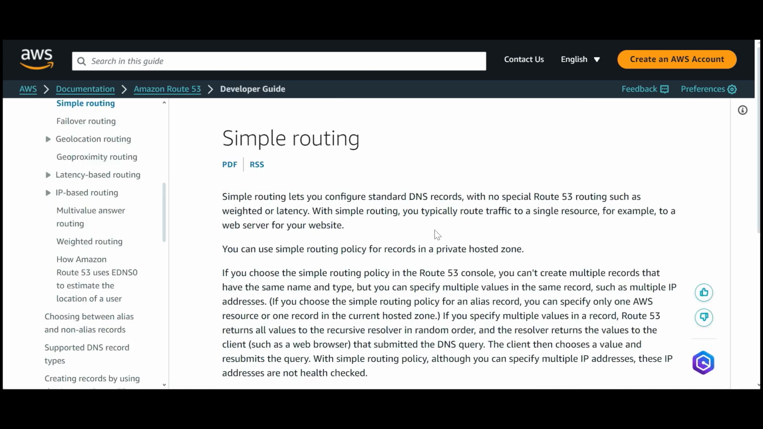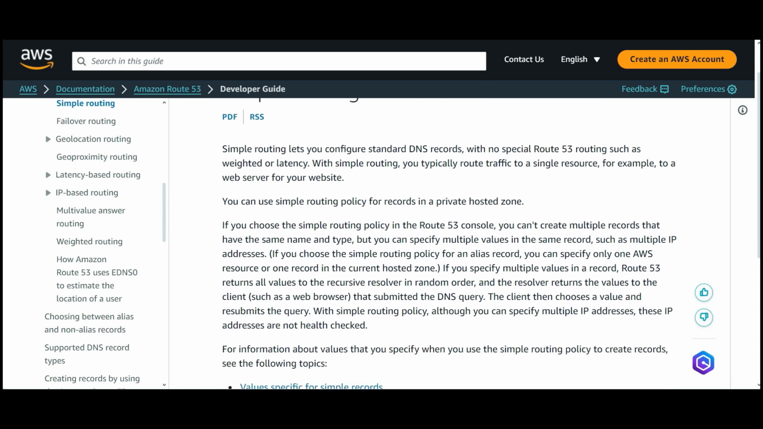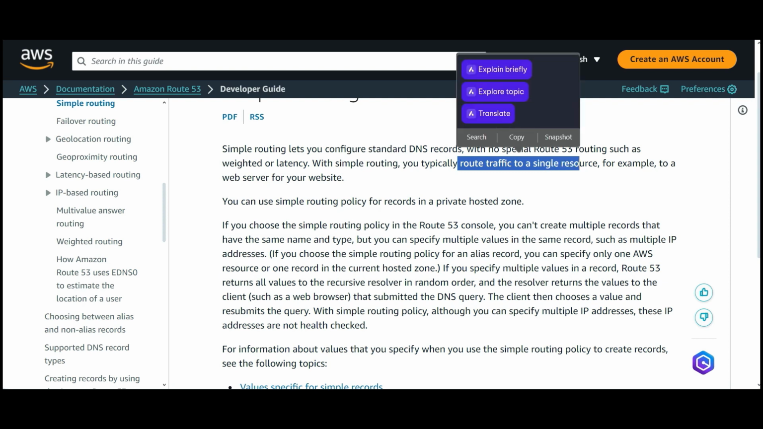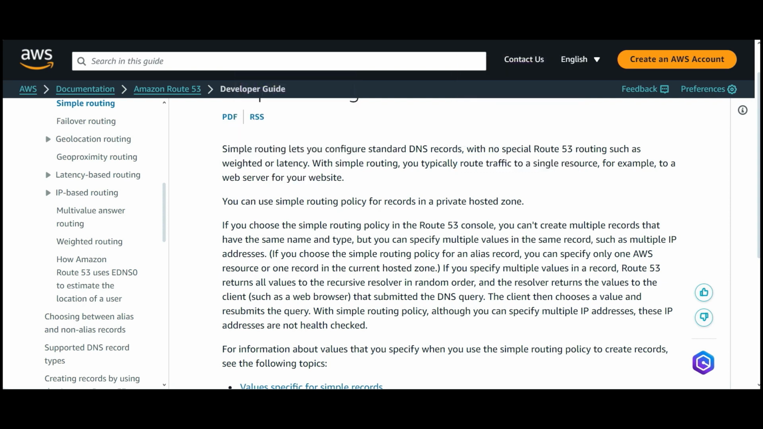See, when we talk about simple routing in Route 53, you configure standard DNS with no special Route 53 routing like weight, etc. Like, based on what it will be routing. With simple routing, you typically route traffic to a single resource, for example, to a web server. But in our case, we cannot use it. We have 10 resources, 10 EC2 instances.